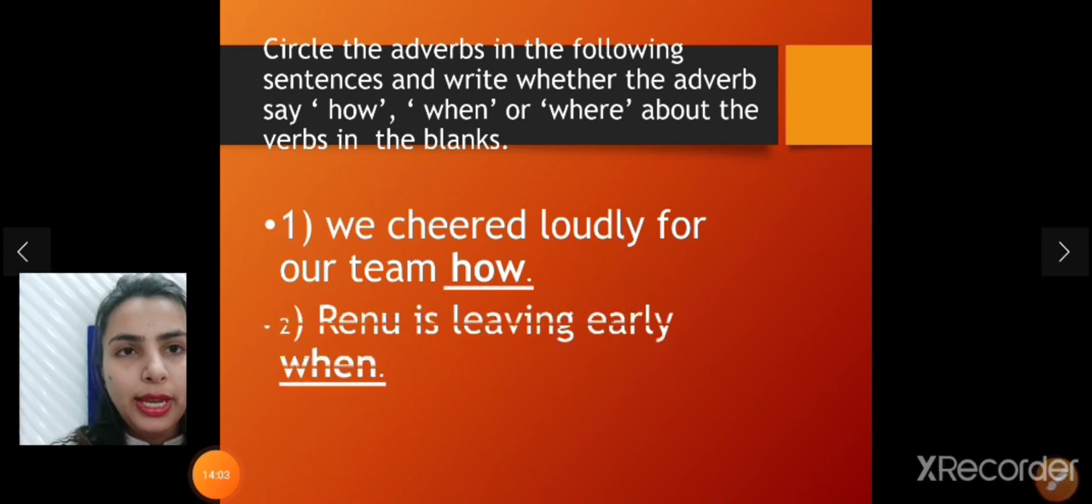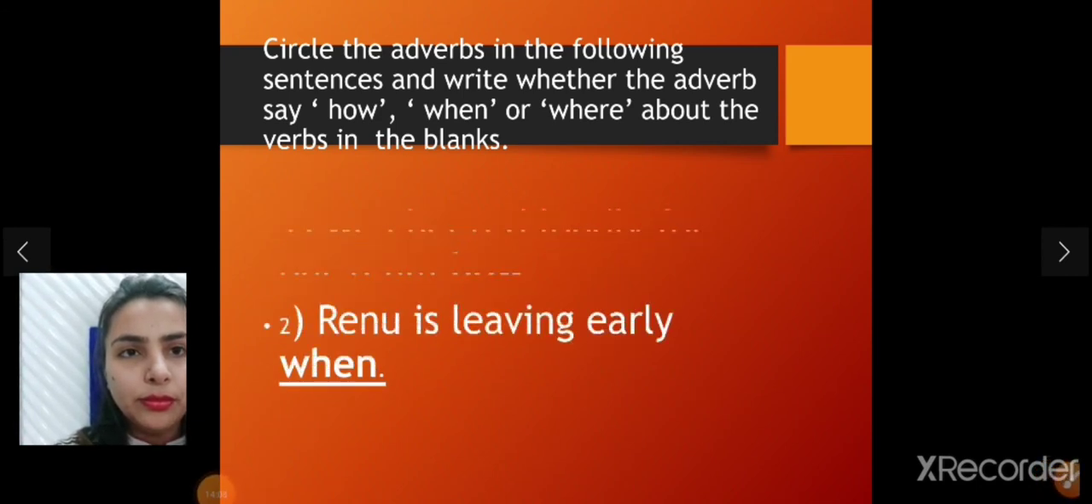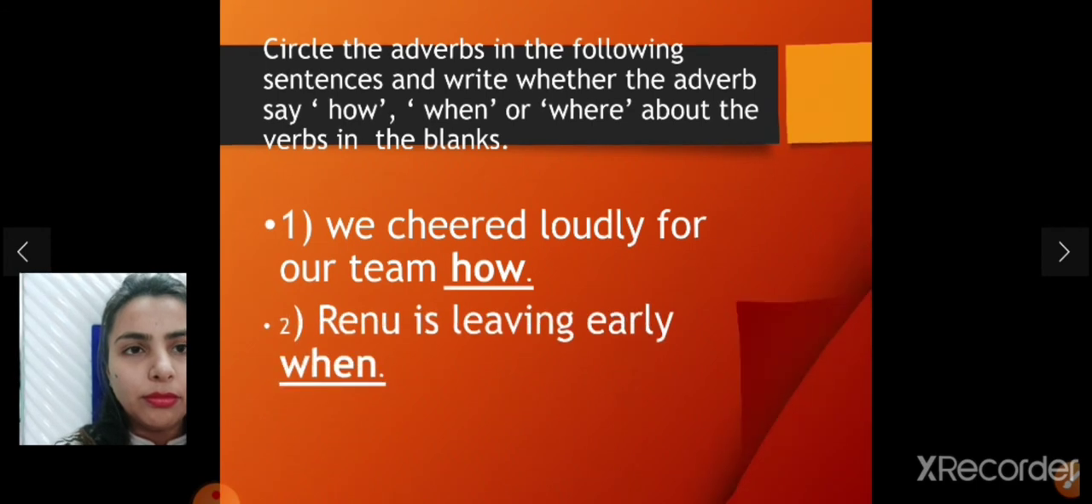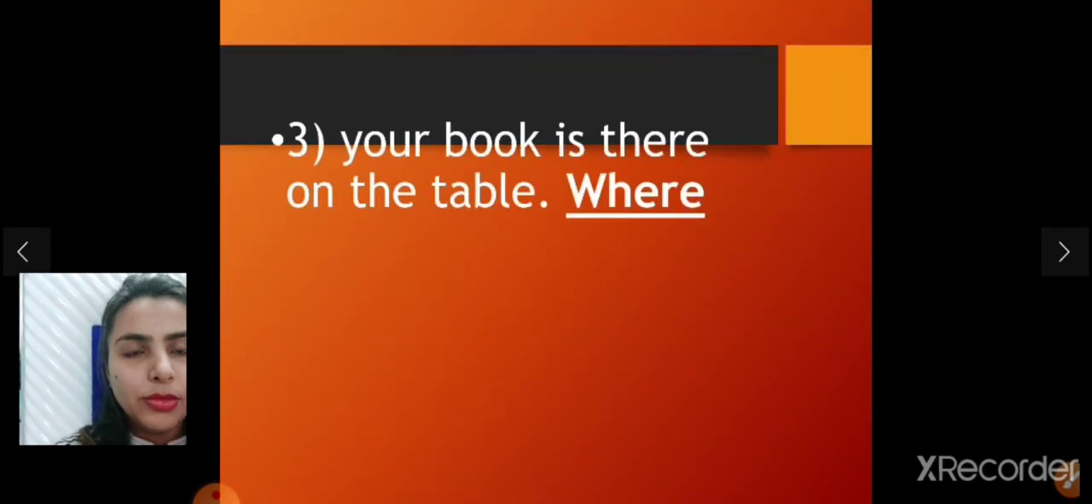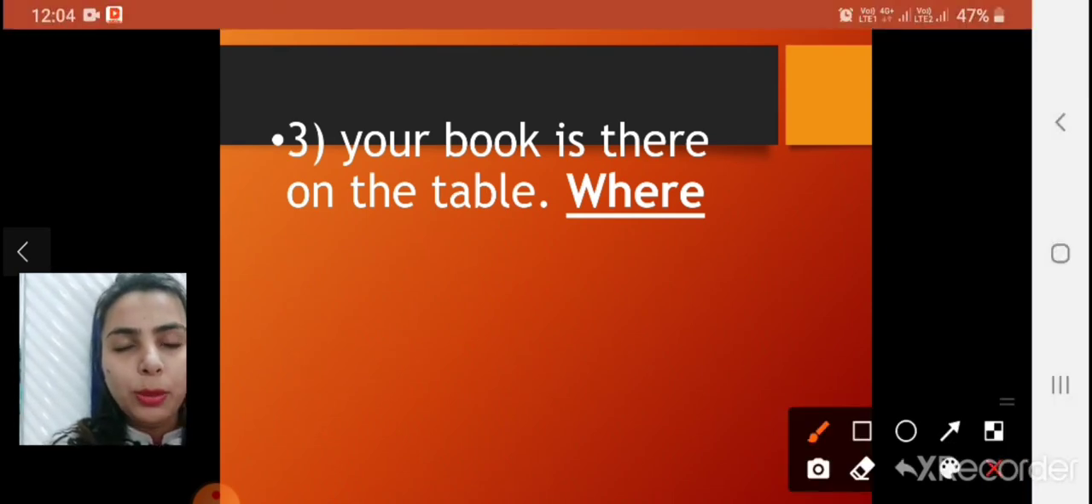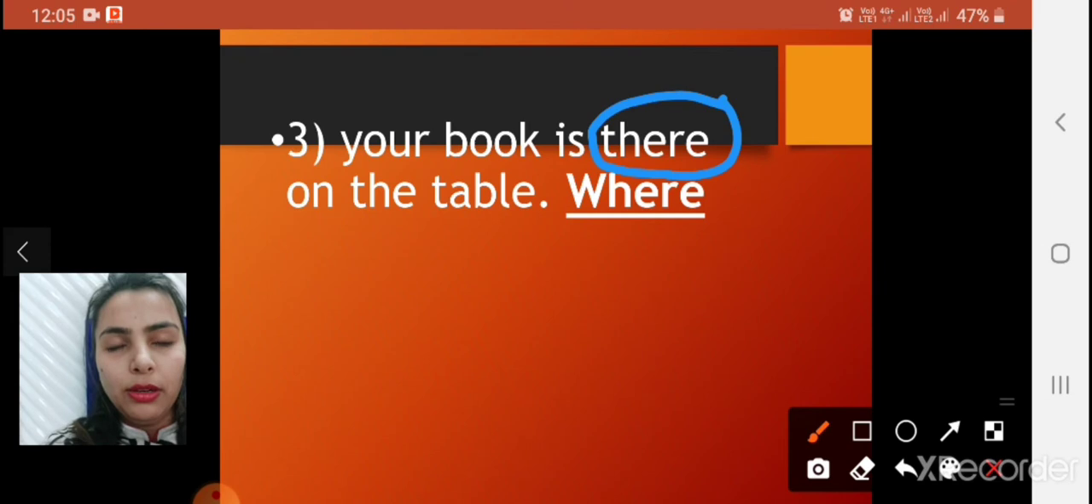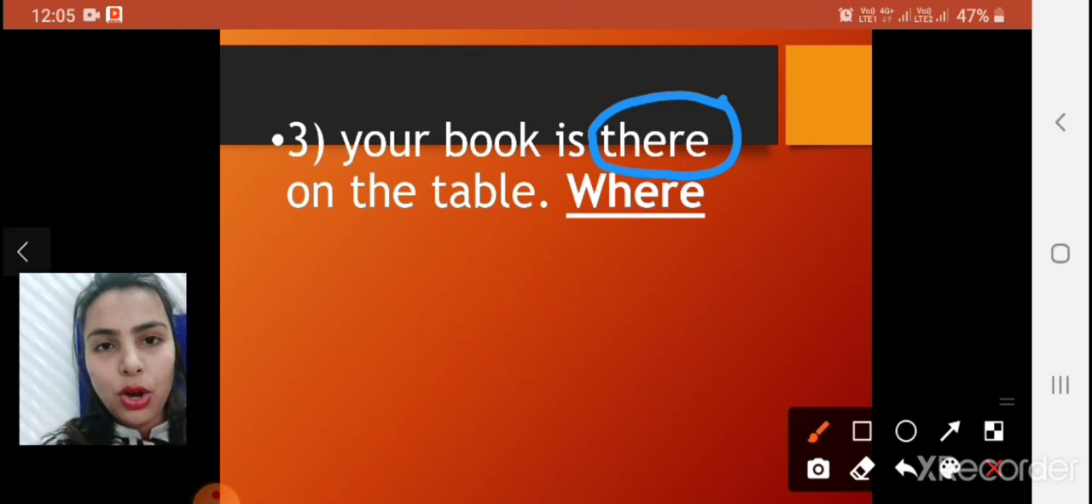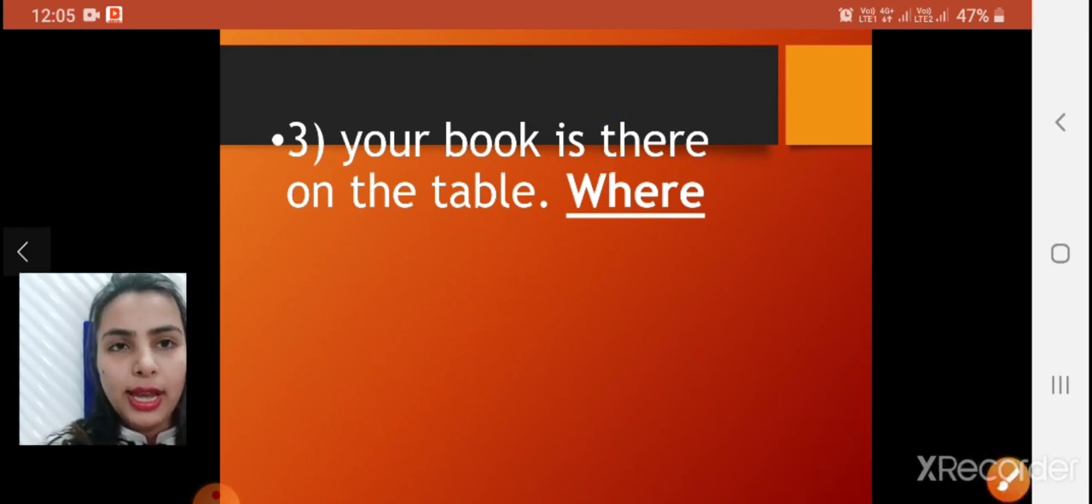Okay. Now see the next. Your book is there on the table. So what is the adverb here? The adverb is there. Circle there. Okay. Now see the next.